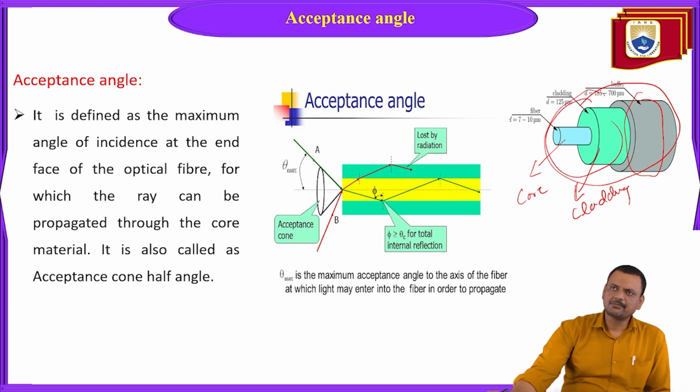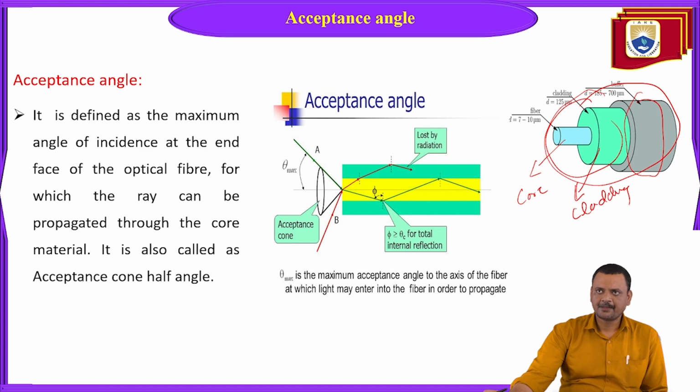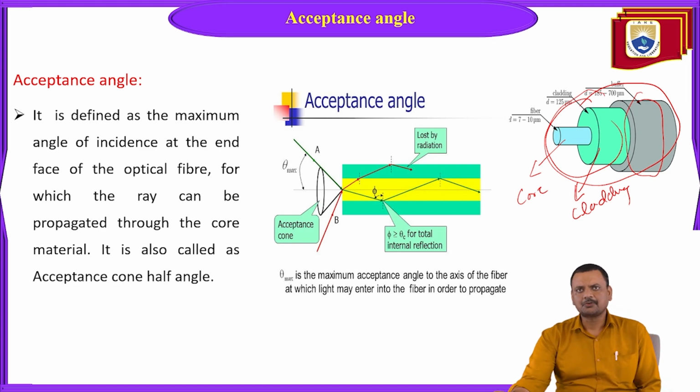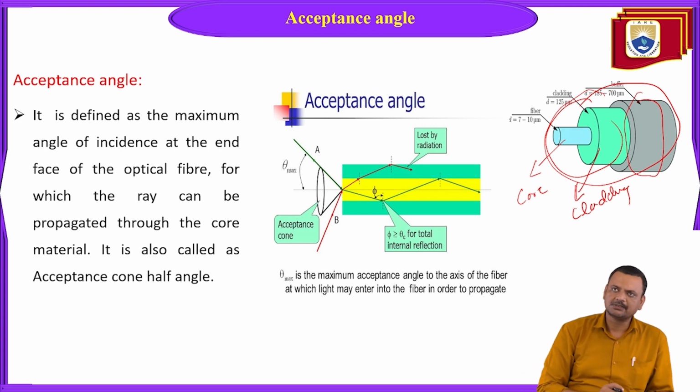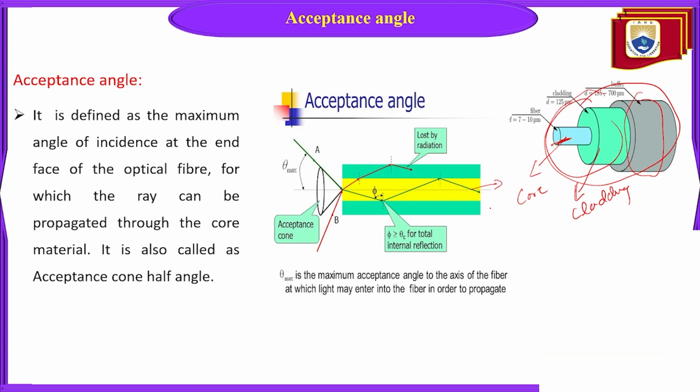It is known as the buffer jacket, or sometimes called the mechanical coating, so that your main part, the core and cladding region, will be safe. Here the core region is shown in yellow color, and the cladding region in green.